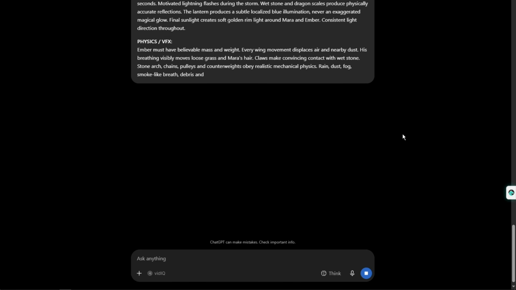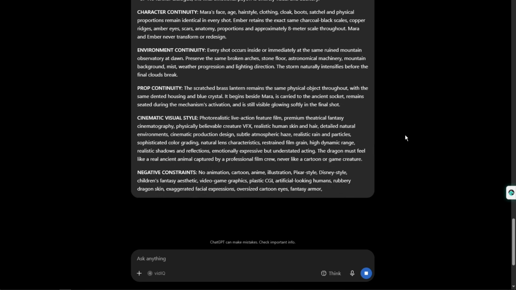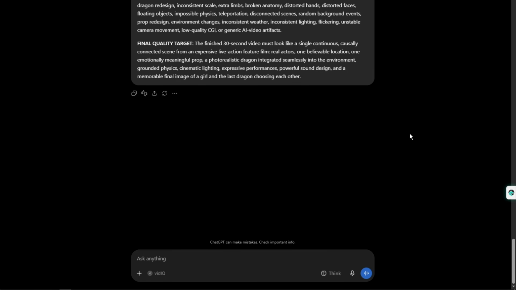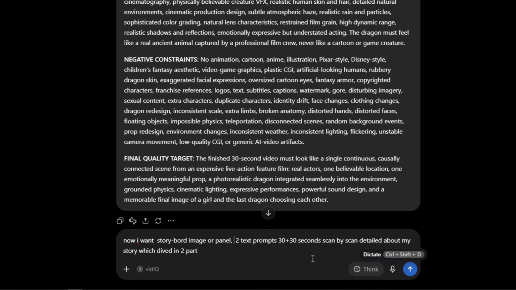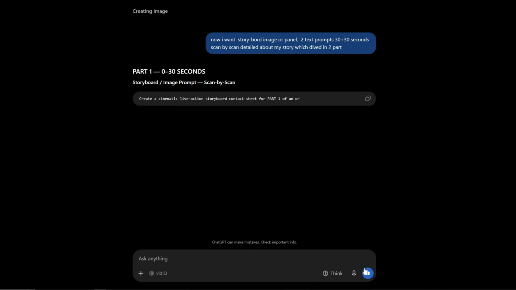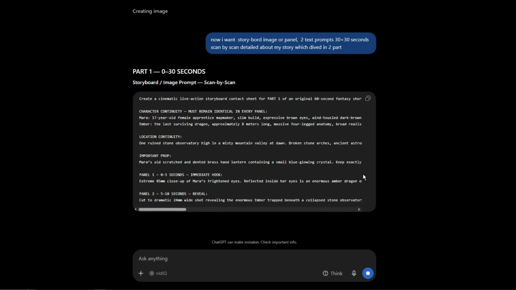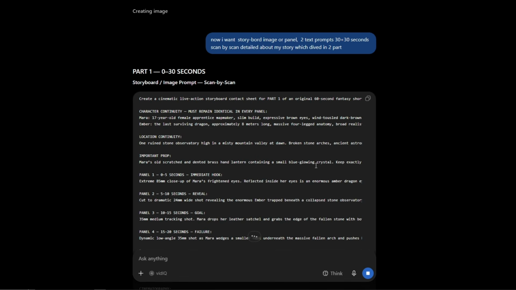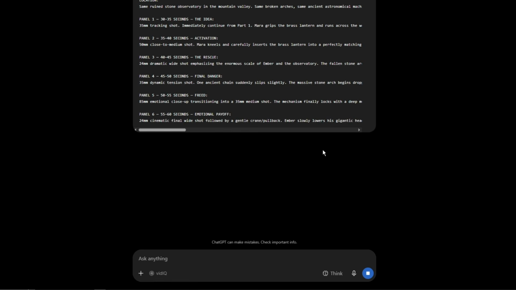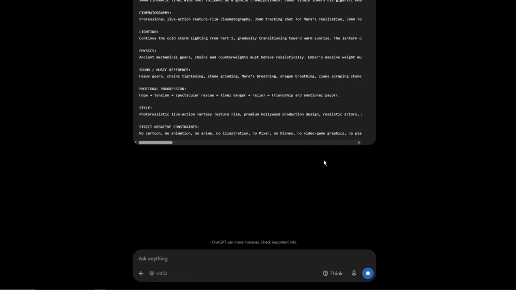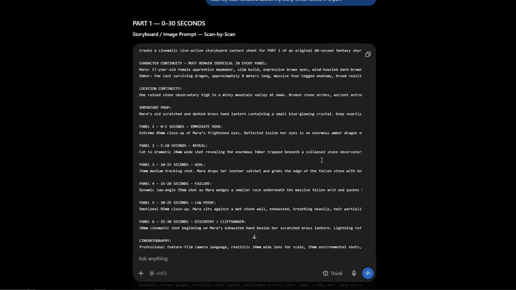Now before generating the full movie, we need a storyboard image, so that I can know what scene visuals will be shown in our movie. For this, we will simply type here: I want storyboard image panel, 2 text prompts, 30 plus 30 seconds, scene by scene, detailed about my story, divided by 2 parts. Now after typing this here, we want to make a complete 1-minute movie, which has 2 parts of 30 plus 30 seconds. Now, ChatGPT will write 2 prompts for us, which we will make as storyboard image and panel image. As you can see here, this full prompt includes the complete movie story, character details, and all 6 storyboard panels.